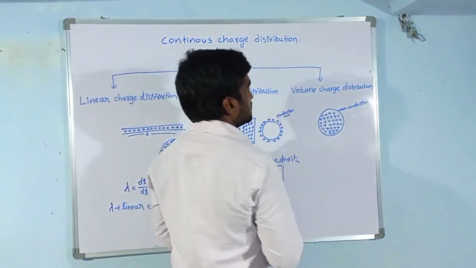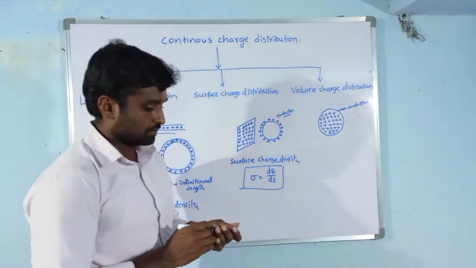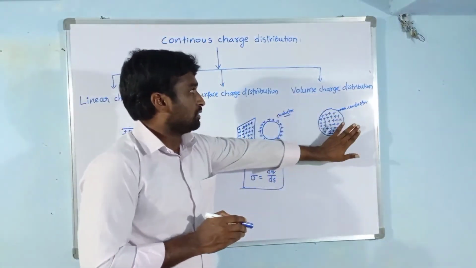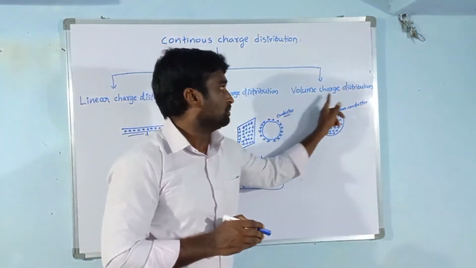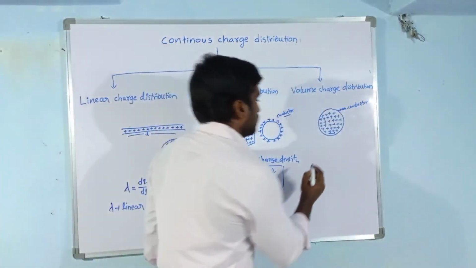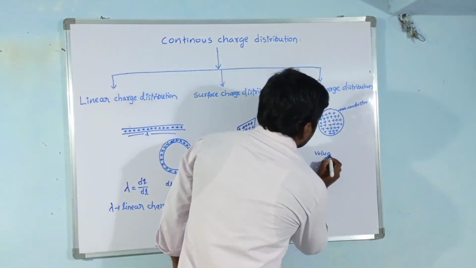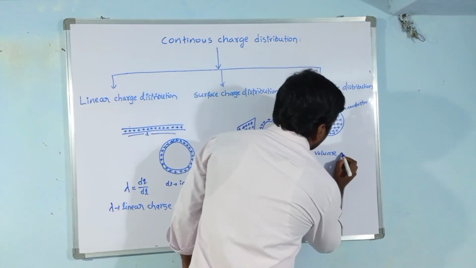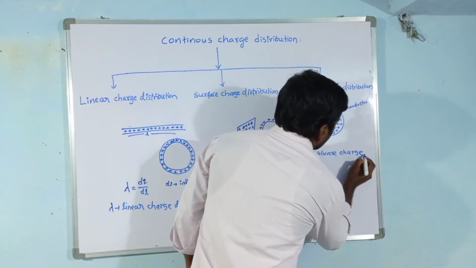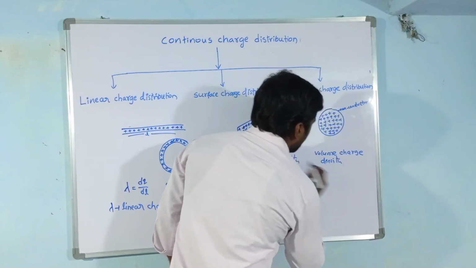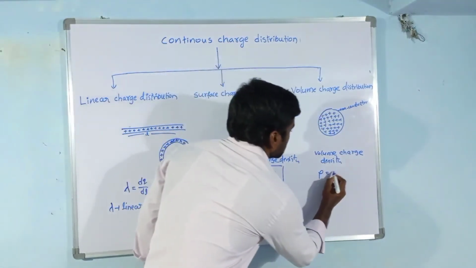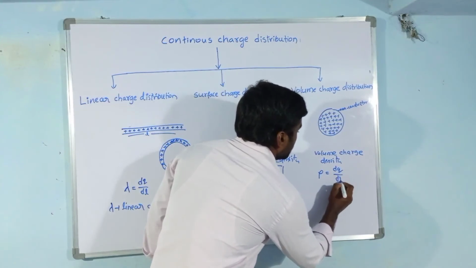Another one is volume charge density. In this kind of charge distribution, charge can be calculated in terms of volume charge density. What is the volume charge density? That is rho, dq by dv.